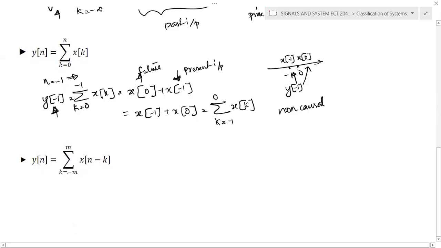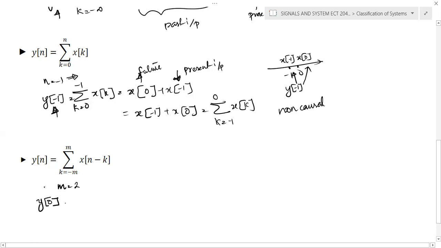We'll try one more case. Here y of n is equal to the sum over k ranging from minus m to m of x of n minus k. Again, evaluate the system for example with m equal to 2, and we need to evaluate y of 0.